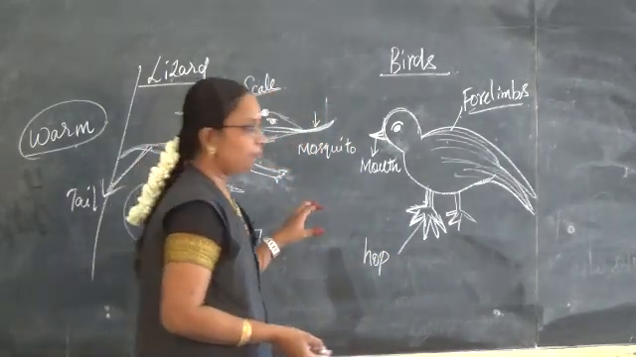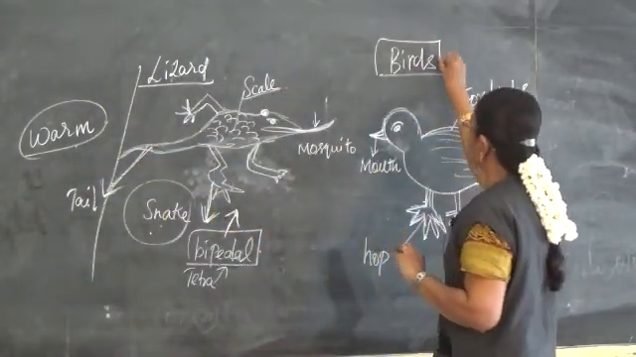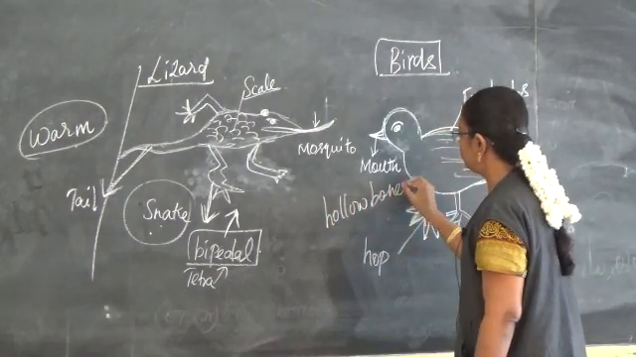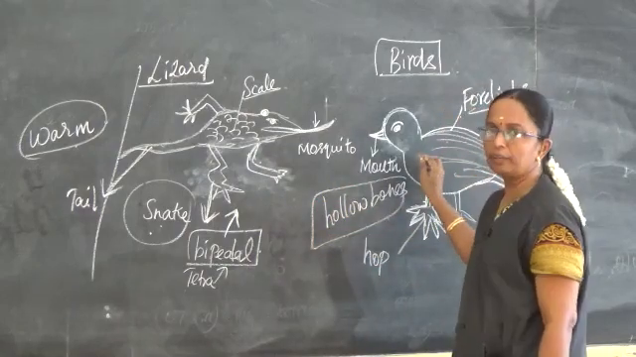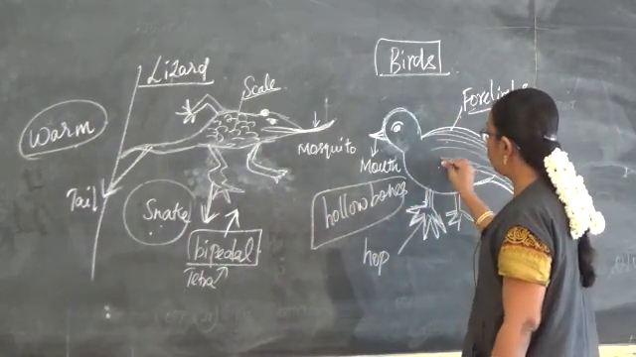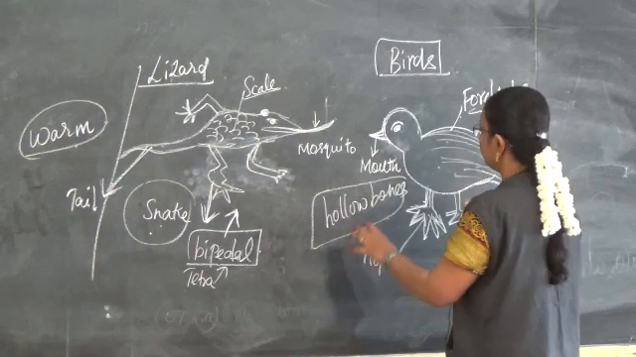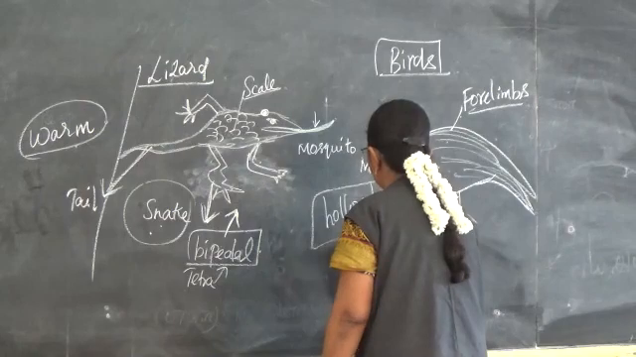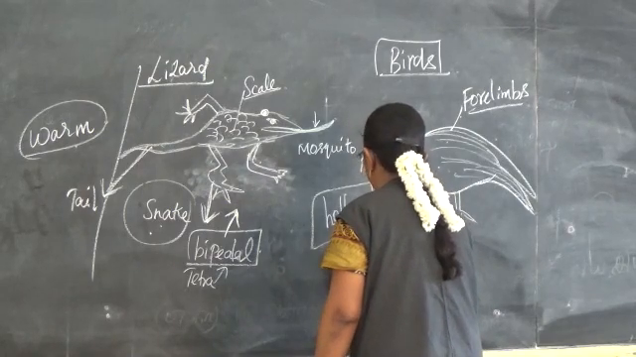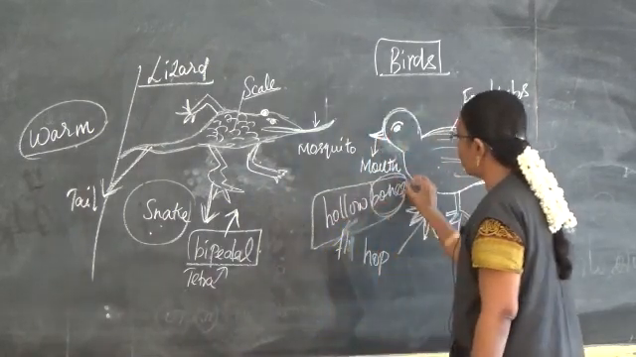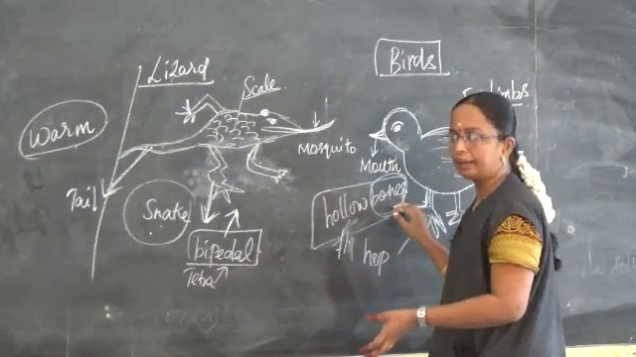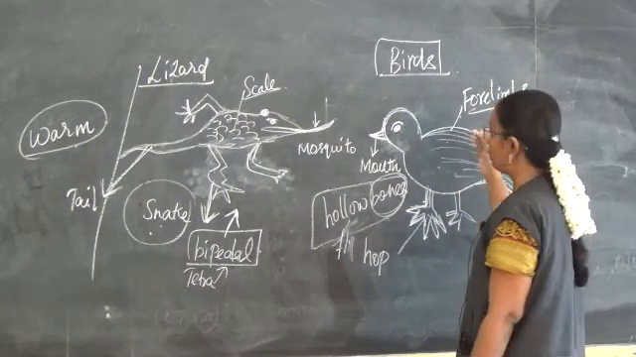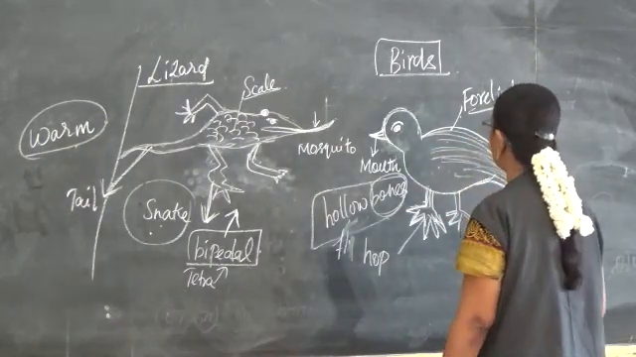Then the body of the birds possesses hollow bones. Why are the bones hollow? It is for easy flight. If the bones were very strong, they would not be able to fly in the air. So the bones are hollow, and with the help of that, it is easy for the birds to fly.